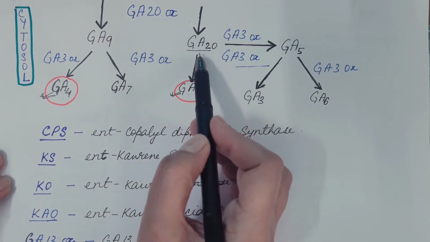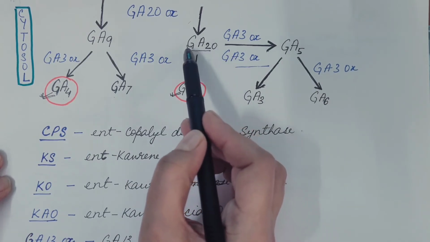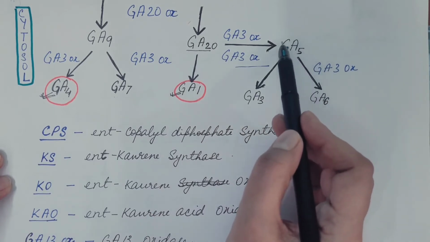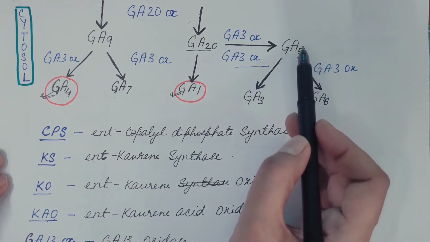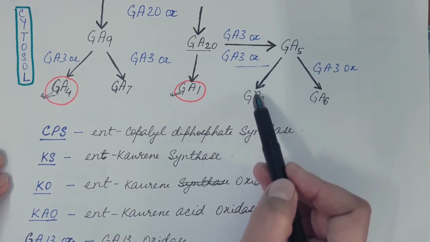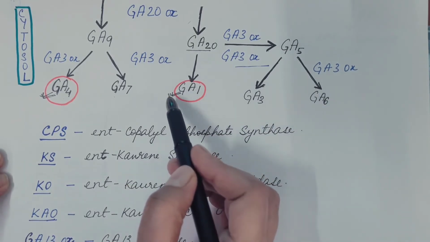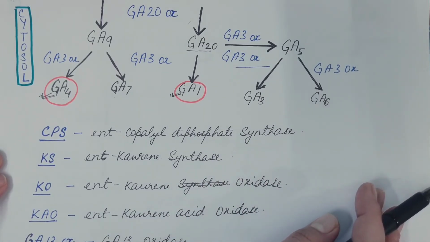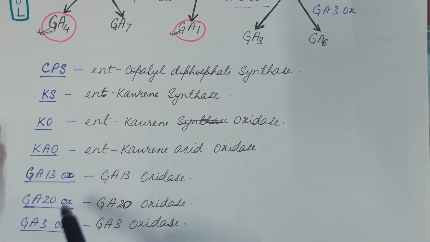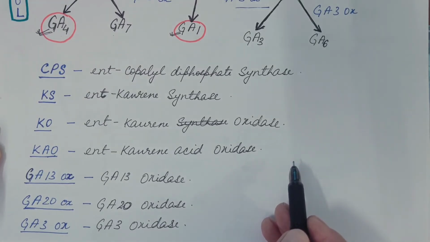Here GA20 is present at the branch point. From this we get GA1. Also this GA20 is converted into GA5 by the oxidation of carbon number 3. This GA5 is then converted into GA3 and GA6, and among these GA1 is more common. In this way, biosynthesis of gibberellin takes place. These are the enzymes and their full forms which are involved in different steps of biosynthesis of gibberellin.